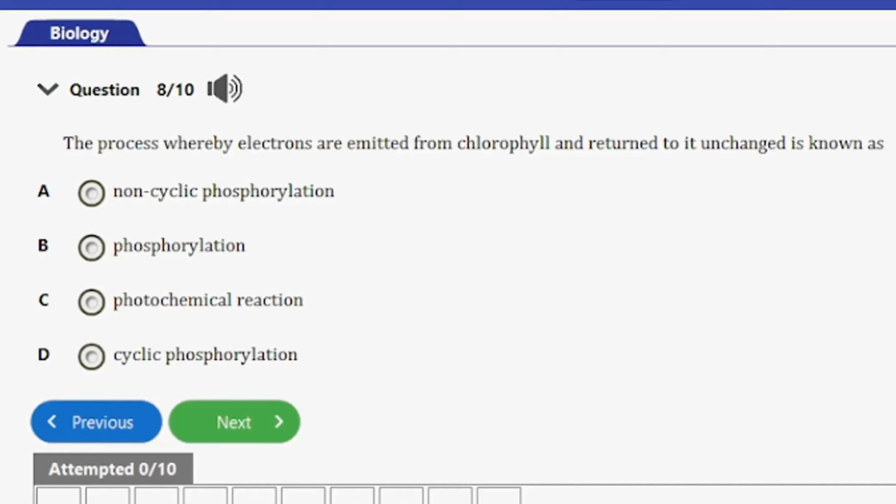So guys, the answer to this question is option D, and that's cyclic phosphorylation. The process whereby electrons are emitted from chlorophyll and then returned to it unchanged is known as cyclic phosphorylation. Actually, in cyclic phosphorylation, the electron travels in a short circuit, and then the only product is ATP.